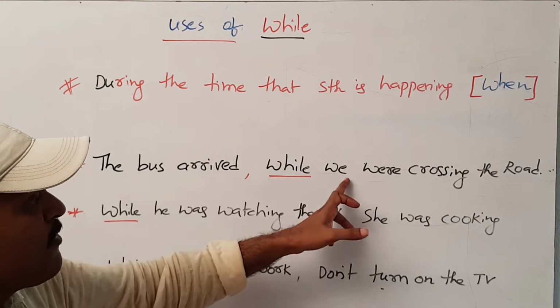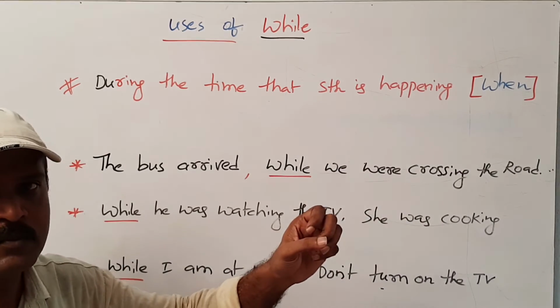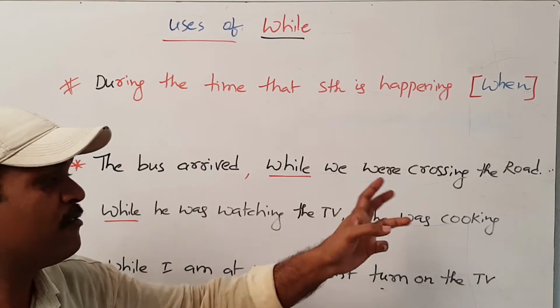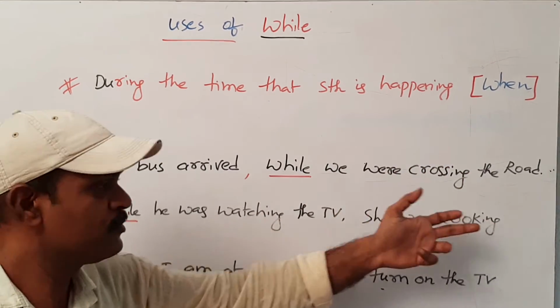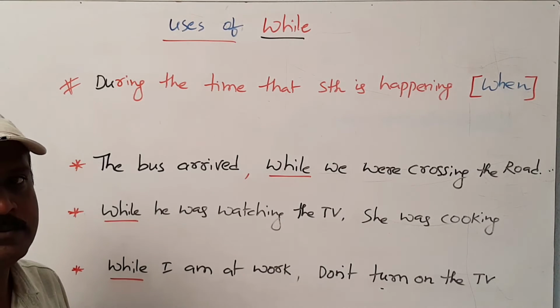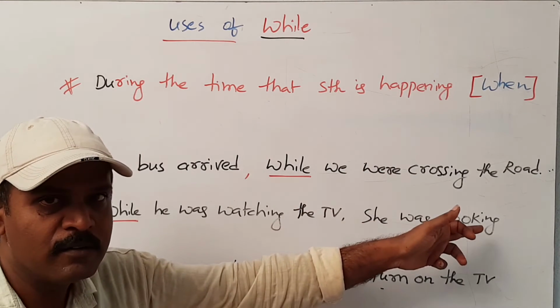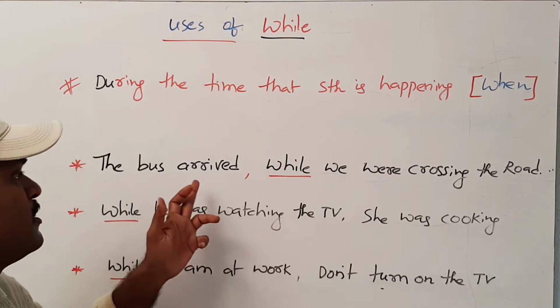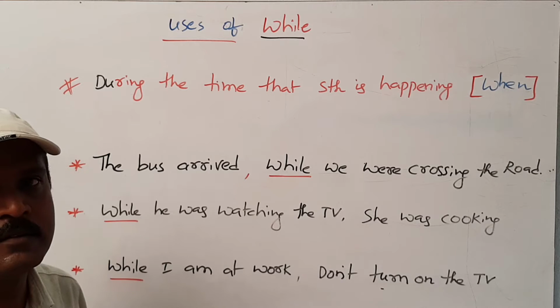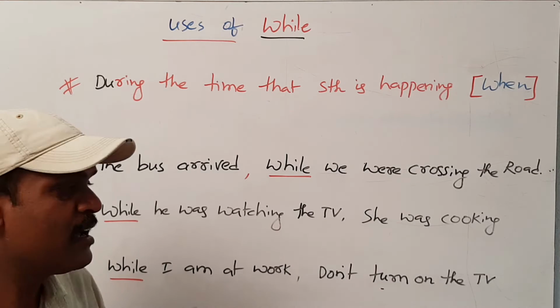Also, when we are crossing the road, I can replace with when. When we were crossing the road, the bus arrived. This action was going on. In the middle, this action took place. Okay? Got my point?